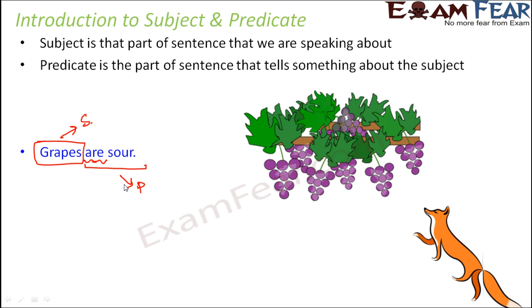Now many a time students feel that okay, subject and predicate is very simple. Like till now we have taken all simple examples, like they ate apples. So they is subject. Delhi is the capital of India. Delhi is the subject. Grapes are sour. So grapes is subject. So for these kind of simple sentences, the subject also is very simple. So you feel that what is the need of understanding subject and predicate, because if the sentences are simple, it is very easy to identify the subject and the predicate.